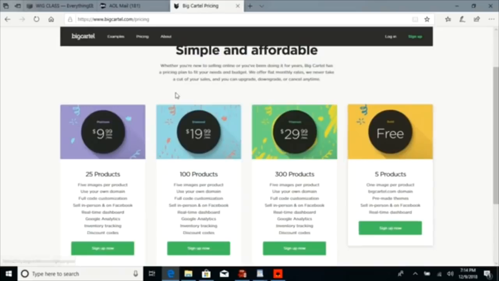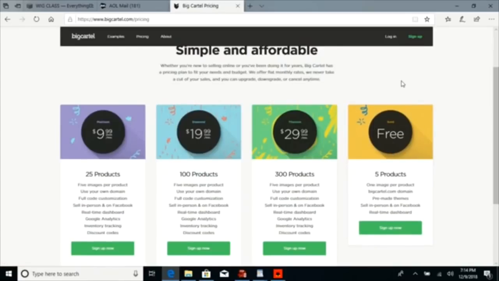Of course, you can move up to the platinum package and you're able to have 5 images per product. You can use your own domain name. You're able to do a lot more as far as customizing, and you go from 5 products to 25 products. The only difference between the platinum, diamond, and titanium plan is that you get to add more products. So you see 25, 100, 300, etc. Right? So with today's example, we're going to do the free account.